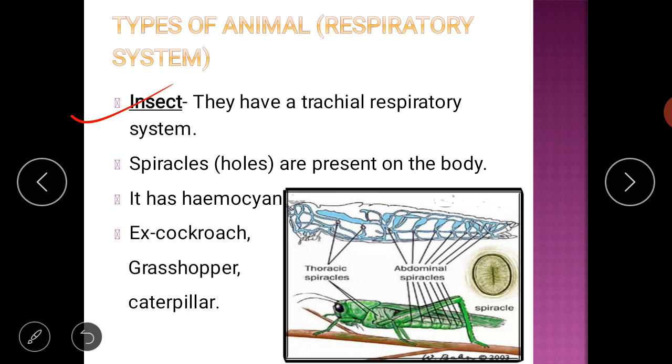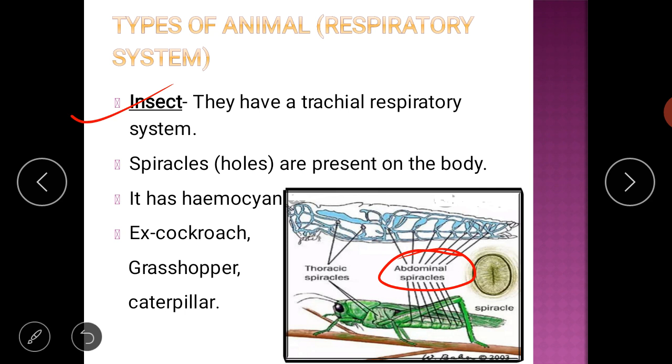The blue color you can see in the image is the tracheal system, and that tracheal system is connected with the holes that are called spiracles. These are the holes called abdominal spiracles. What is the meaning of abdominal spiracle? It means the holes present on the stomach region, that is the abdominal region.